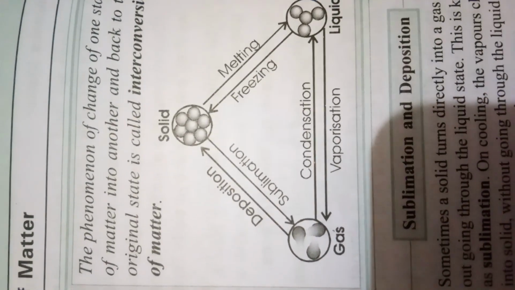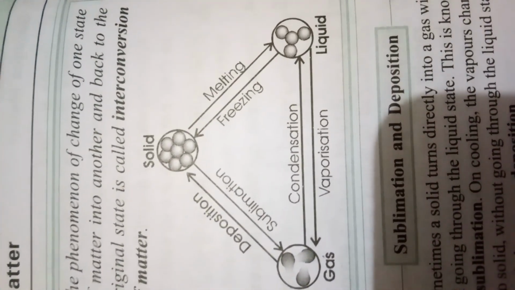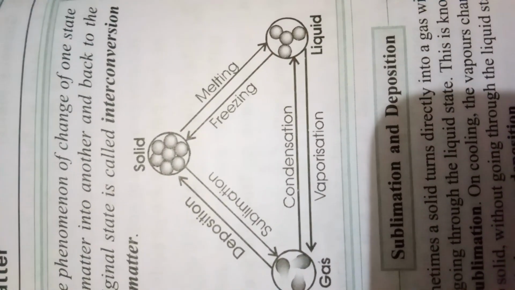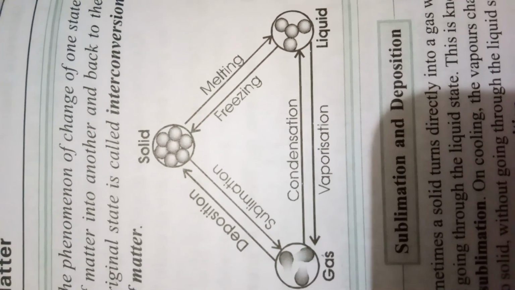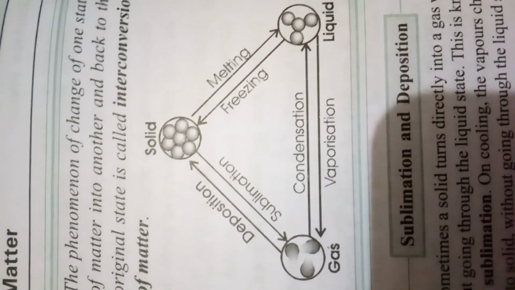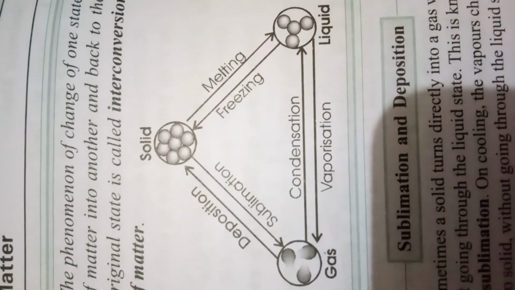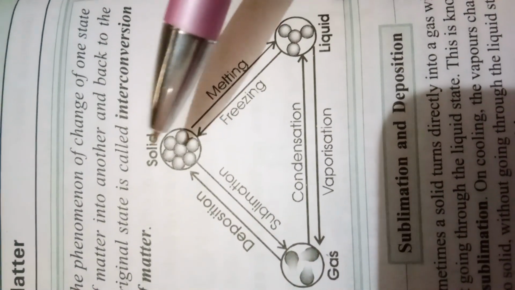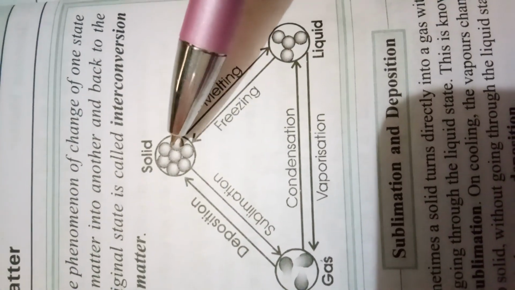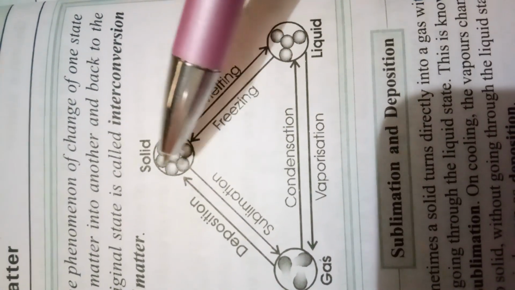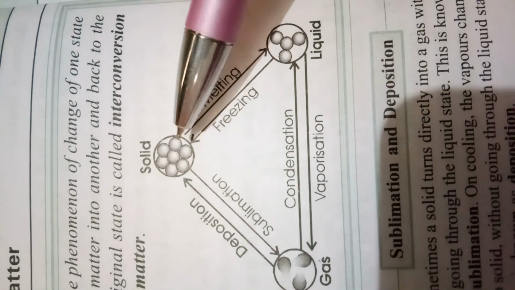Hello students, in the previous video we have studied the factors which regulate the interconversion of state. We learned that temperature and pressure play an important role in changing the state. Here in this diagram you can see the solid state. You can see in the diagram that solid particles are very tightly packed and closely packed.